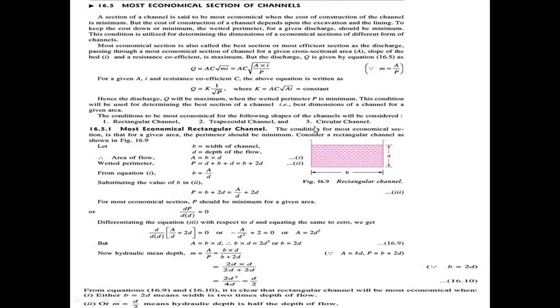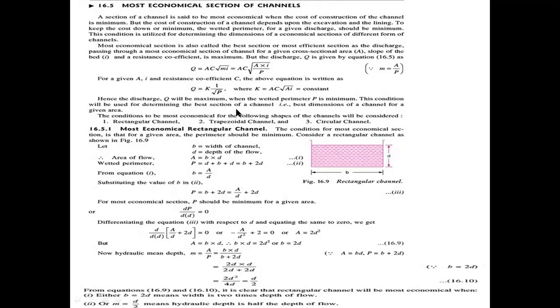Most economical means we construct these channels, either rectangular, trapezoidal, or circular, in an economical way. Economical way means that at construction time we reduce the cost of construction. In the construction of the channel, we need to construct in an economical way, for that, reduce the cost of the channel.